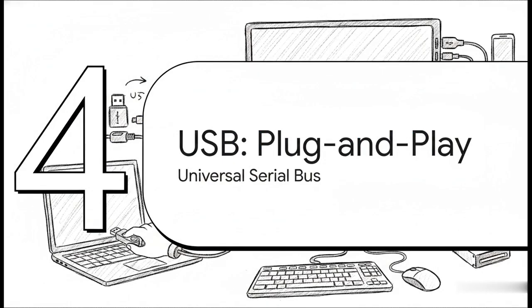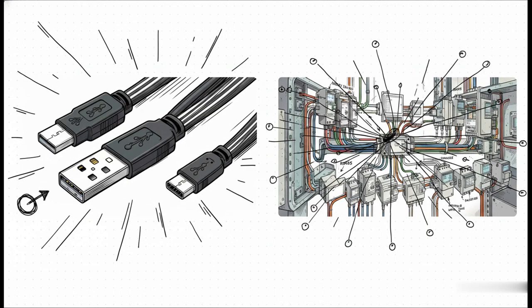Section 4. USB, universal plug-and-play. Now let's totally shift our environmental focus. Stepping out of that massive industrial plant and just sitting down at our everyday consumer desktop reveals a really striking difference. We instantly trade the sprawling, chaotic, multi-drop reality of an RS-485 industrial panel for simple, sleek little charging cables. USB is specifically built for point-to-point connections over short distances, usually under 5 meters.